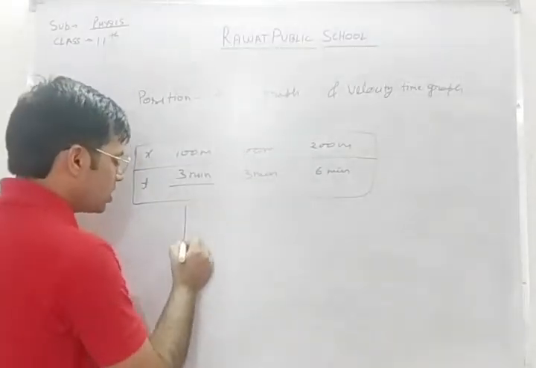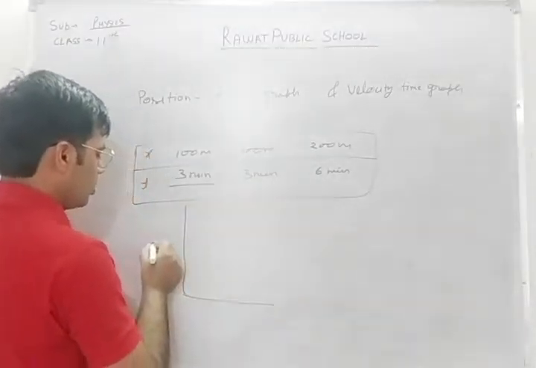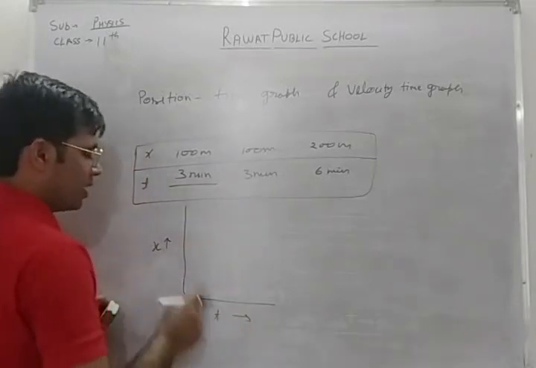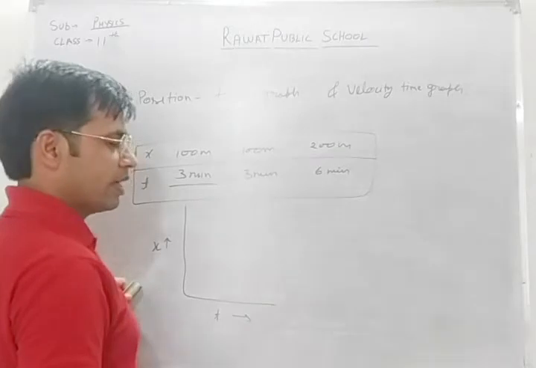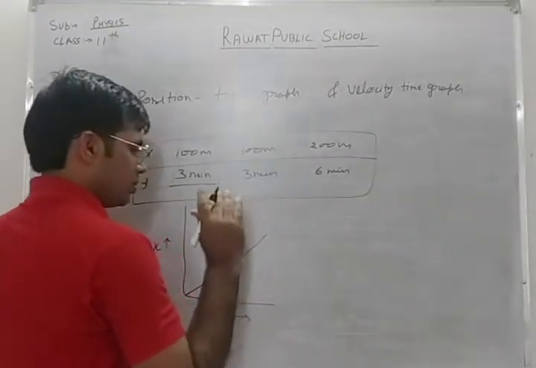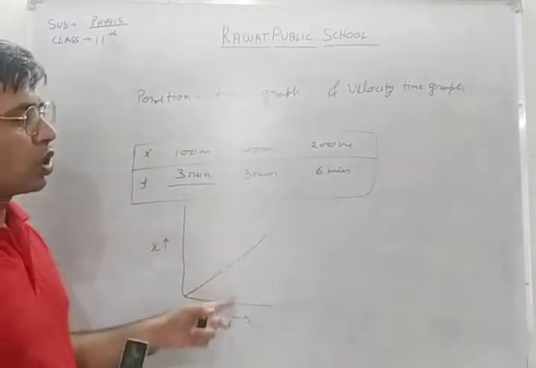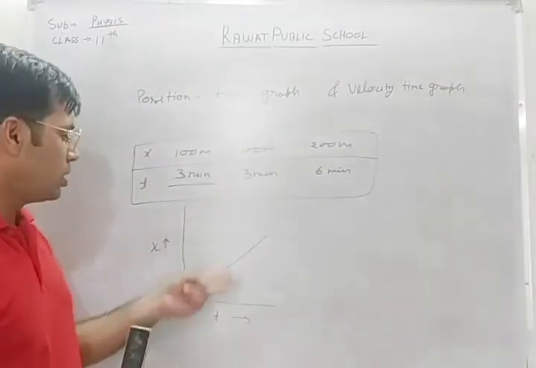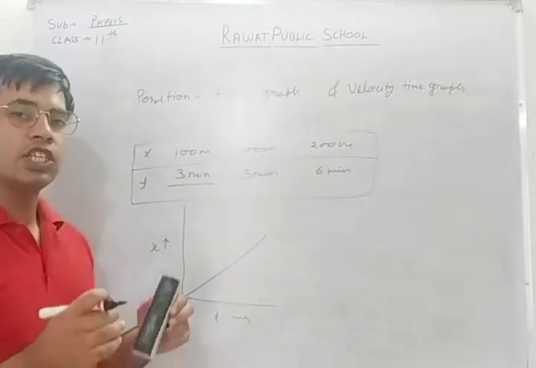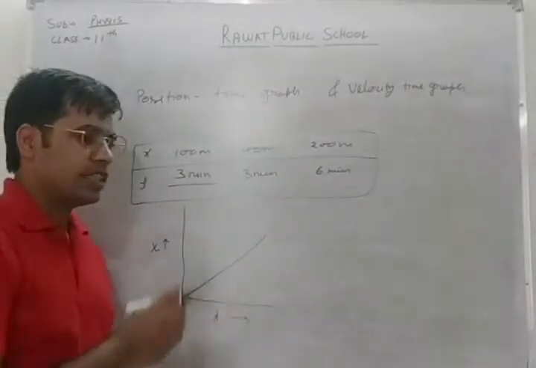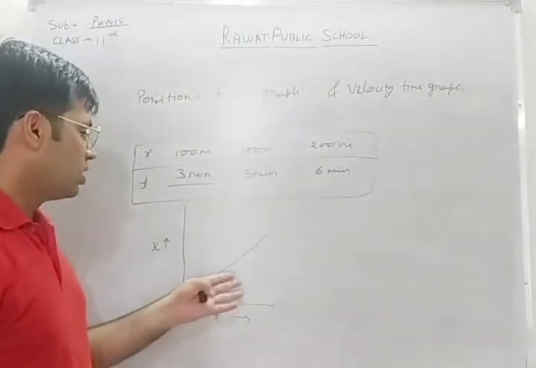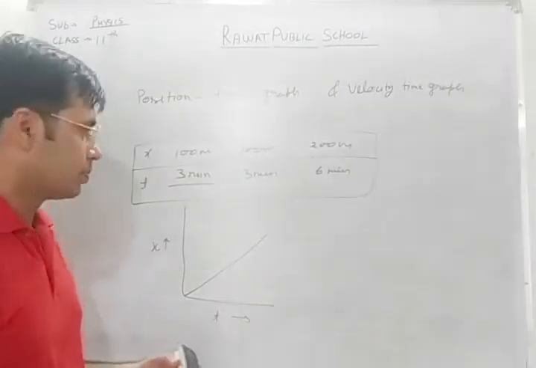Okay, now the same thing we can draw in a graph as well. On the y-axis we are taking position, on the x-axis we are taking time. So let's suppose the graph is like this. Okay, now which one is more convenient for us? Obviously this diagram, because this is a pictorial representation of motion. From this diagram we can say that the speed of the object is increasing, or this is a uniform motion, we can say.